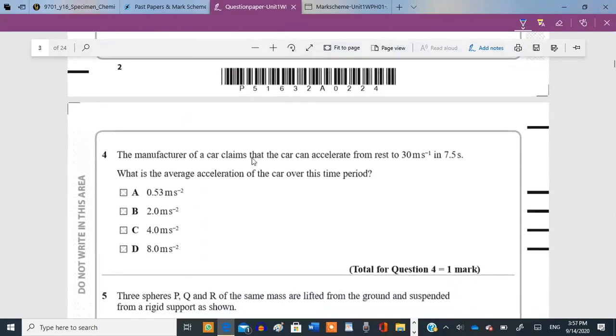Question 4 says the manufacturer of a car claims that the car can accelerate from rest to 30 meters per second in 7.5 seconds. What is the average acceleration of the car over this period of time? So can you calculate it? What's the formula? V minus U over T. The answer is 4, option C. All right, yes, correct. Moving on.